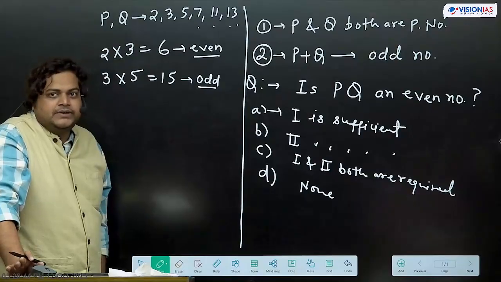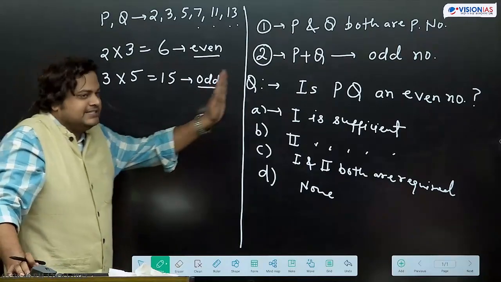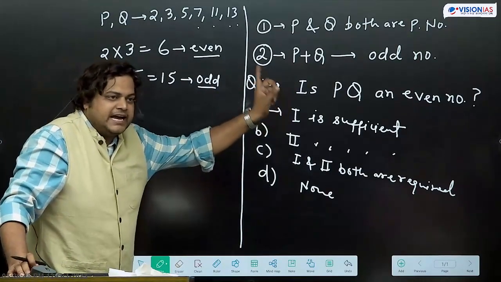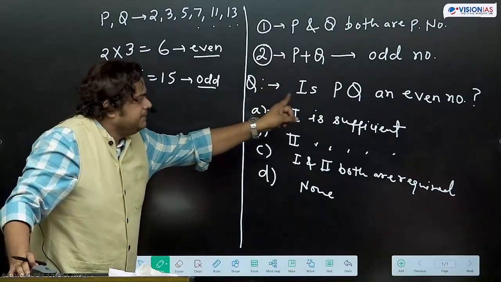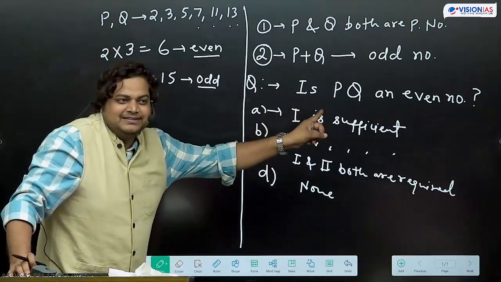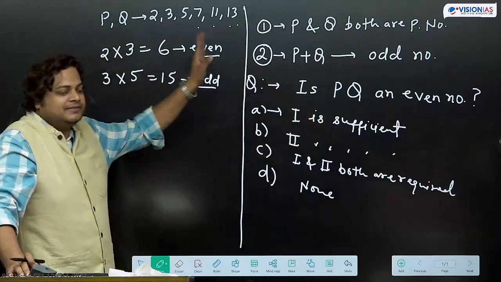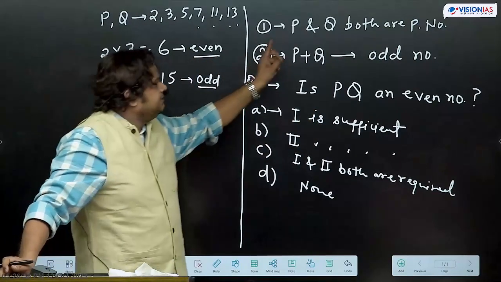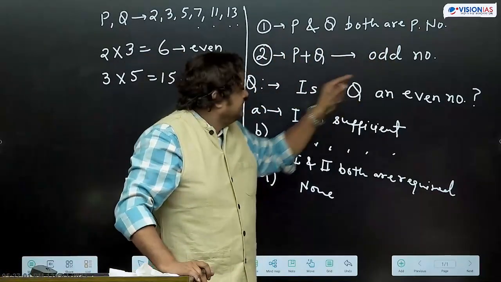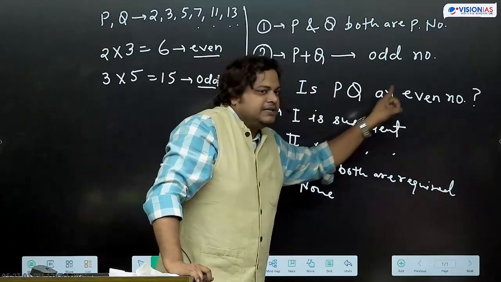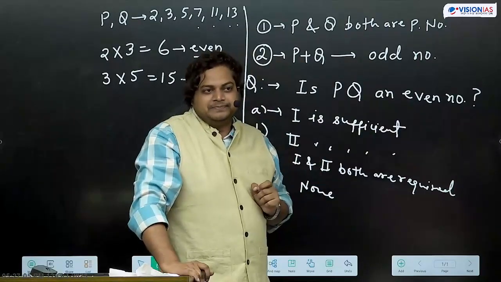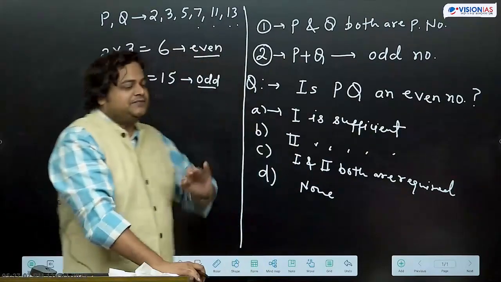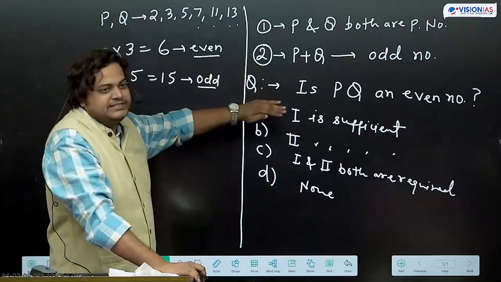So in these kinds of questions we need to check all the instances. A "can" question is different. Can PQ be an even number? Then we can say that from the first statement we are getting the answer. If it is written that P and Q both are prime numbers, can PQ be an even number? Then we can say that the first statement is sufficient to answer the question.